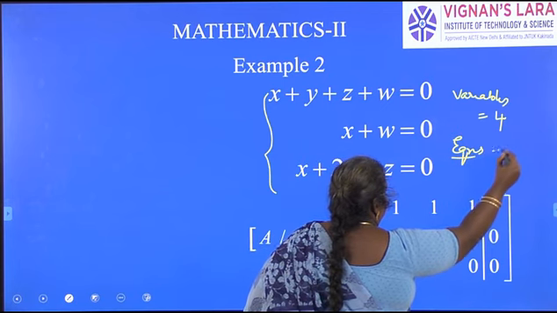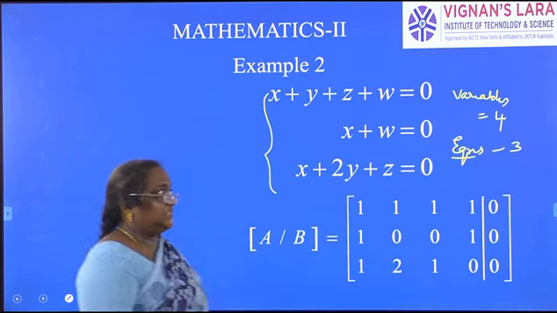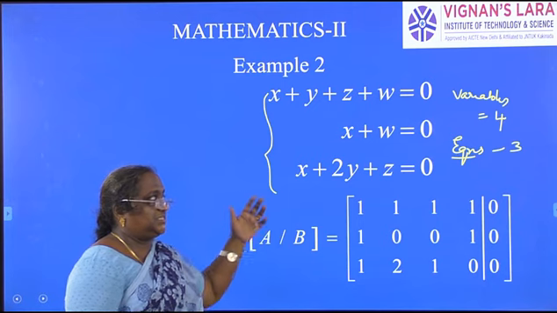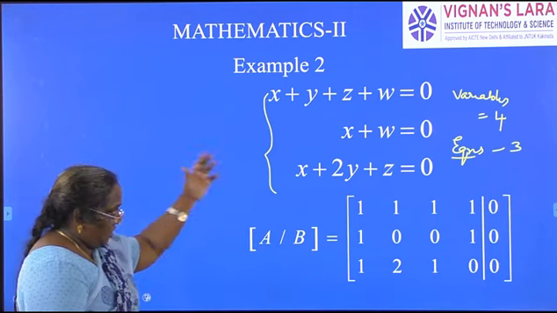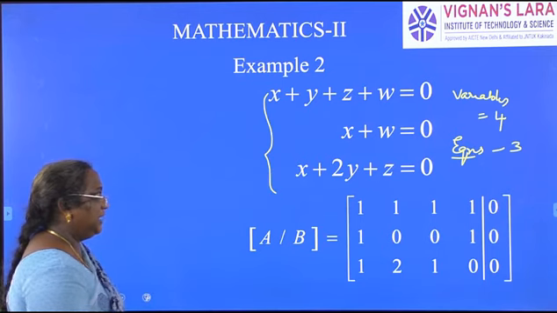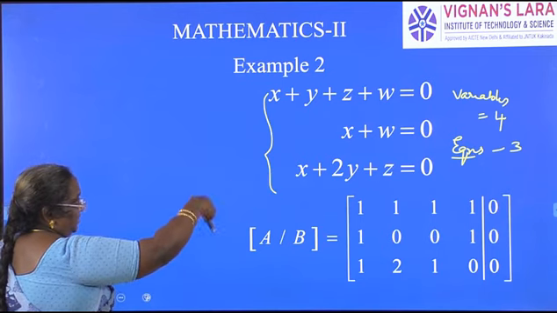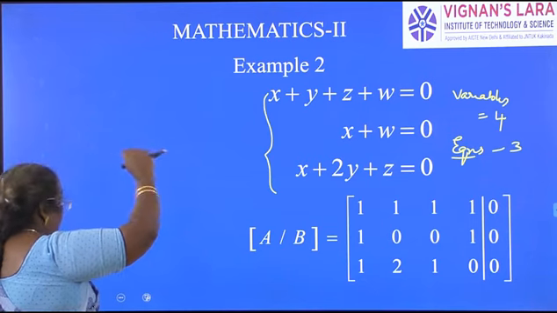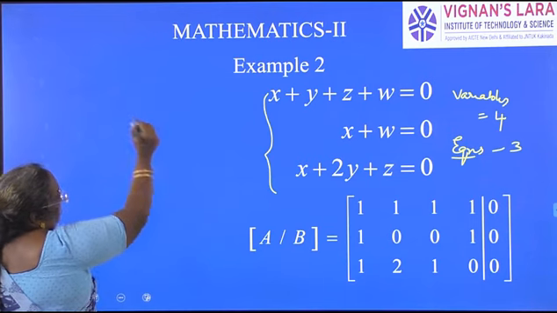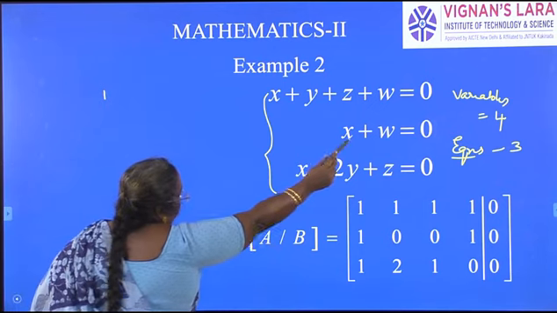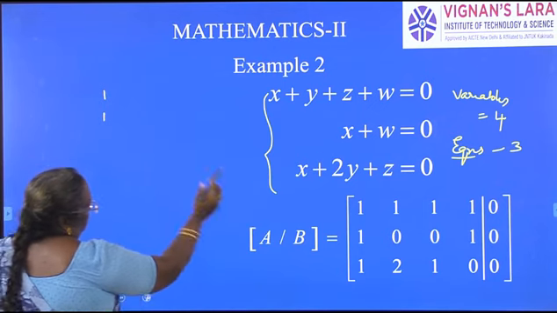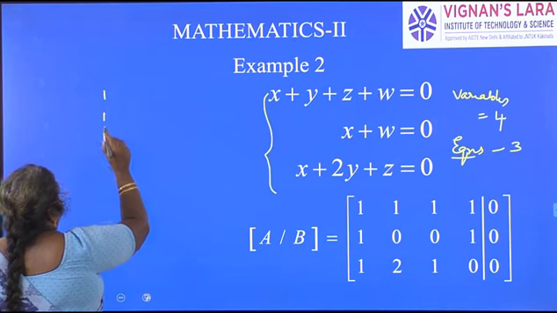Equations are only 3. Means the number of equations is less than the number of variables. So now we have 4 variables but only 3 equations. See now how we write it in matrix form. Coefficient of x in all the equations: first 1, second equation x coefficient 1, third equation x coefficient 1.